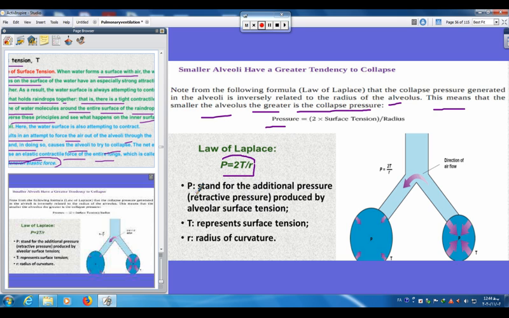P stands for the additional pressure, the retractive pressure produced by alveolar surface tension. T represents surface tension, and R shows radius or curvature. For example, in this alveolus the tension is very high and the pressure will be high, and this causes the direction of airflow from this one to this one, according to this relationship and formula.